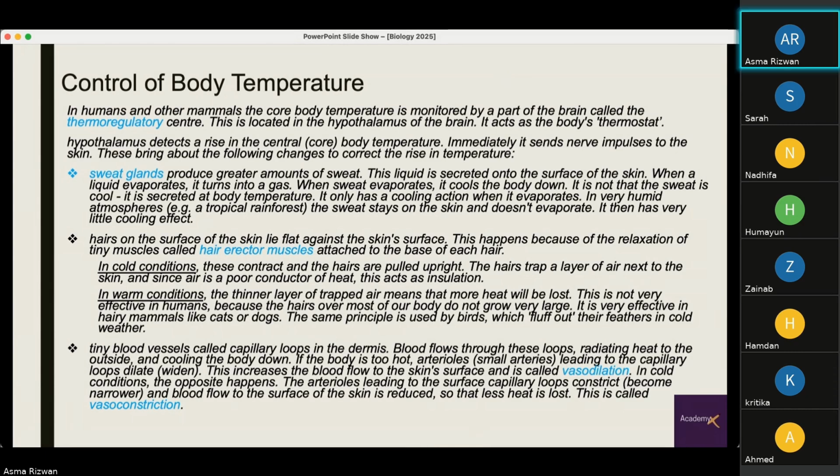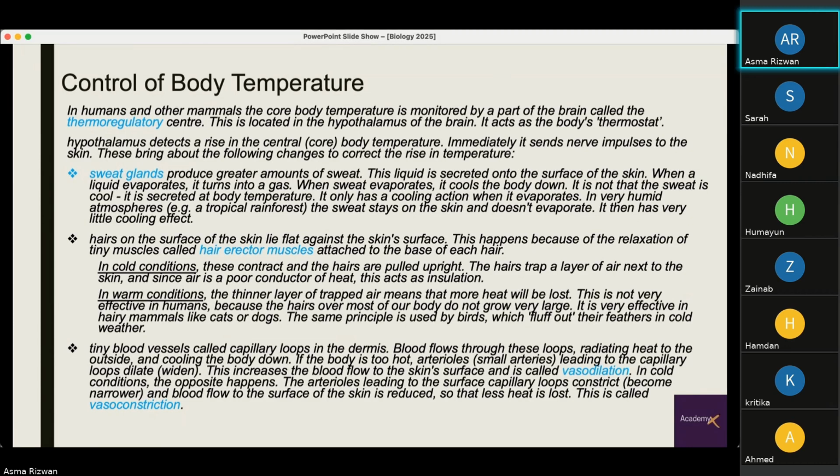So then come the hairs. Hairs on the surface of the skin lie flat against the skin's surface. This happens because of the relaxation of tiny muscles called hair erector muscles, which are attached to the base of each hair. In cold conditions, these contract and the hairs are pulled upright. The hairs trap a layer of air next to the skin, and since air is a poor conductor of heat, this acts as insulation.